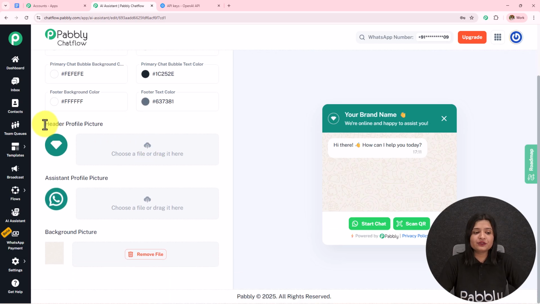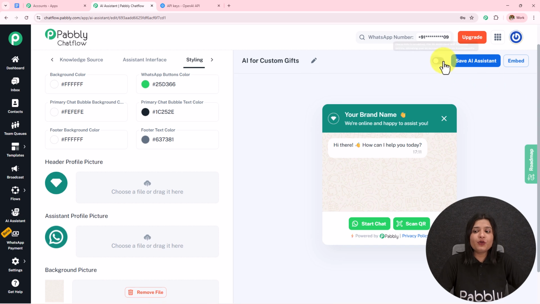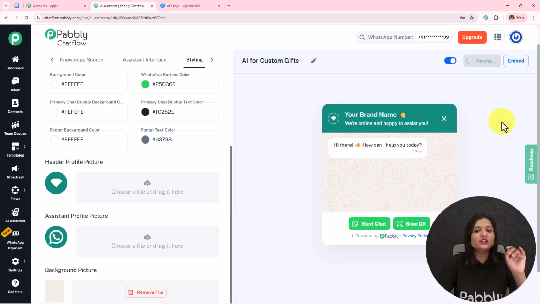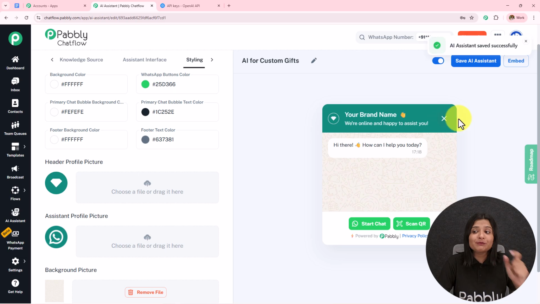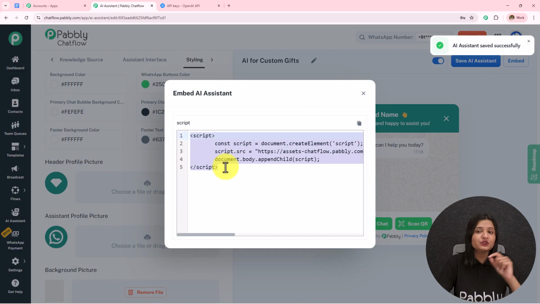We have this header profile picture, assistant profile picture, and this background picture. You can upload these pictures just in the manner we have uploaded the knowledge base and it will start displaying. Here we are done with creating this AI assistant. Now it is important that you toggle this on. If you do not toggle this on, the AI will remain inactive, and then you save this. If you do not save this, all this will be lost. You can also embed this AI assistant by using this button and using this code, attaching it to your website, and whenever a user clicks on that, they will be redirected towards this conversation.